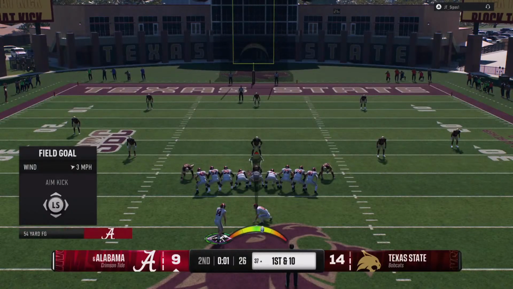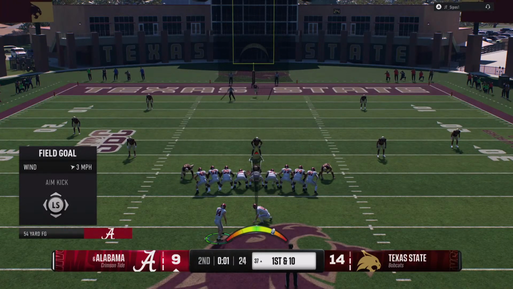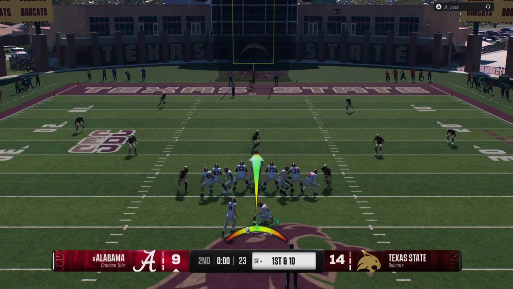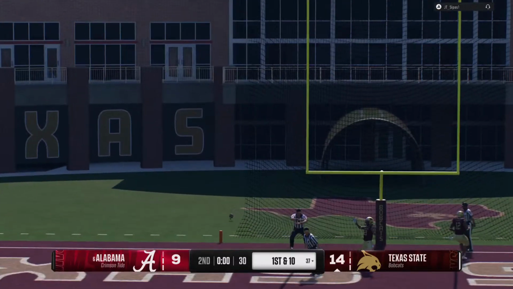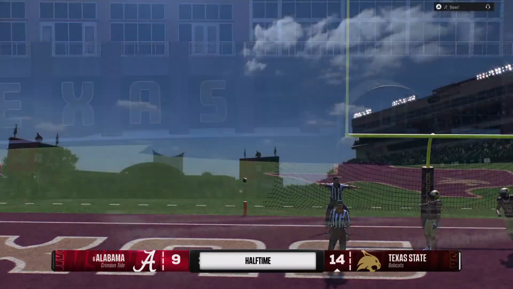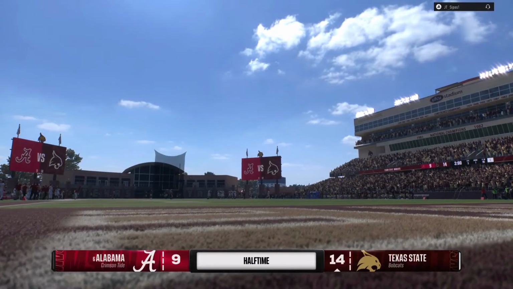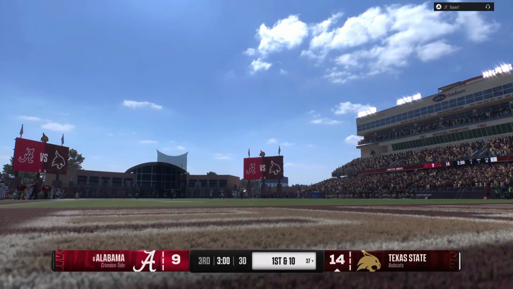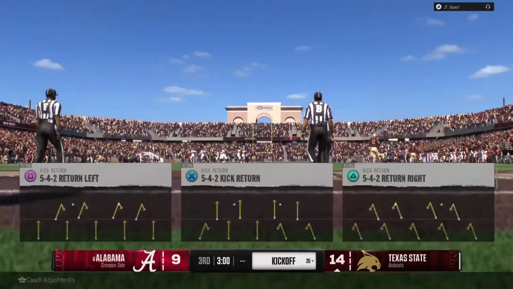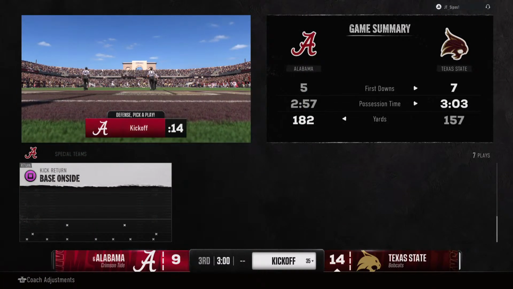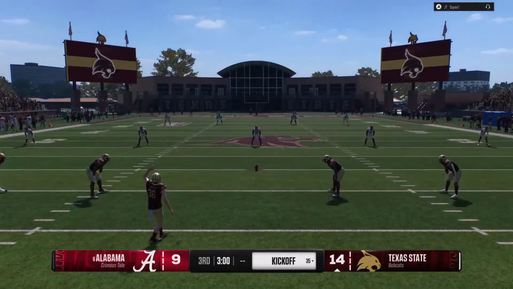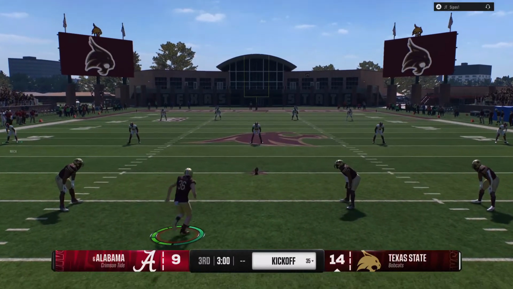And in the closing moments of the first half, they'll try to put a 3 spot on the board. That is no good. Guys, after that miss, we are still sitting on a 5-point game. Texas State, 14. Alabama, 9. And the Bobcats will boot it away to start the second half.